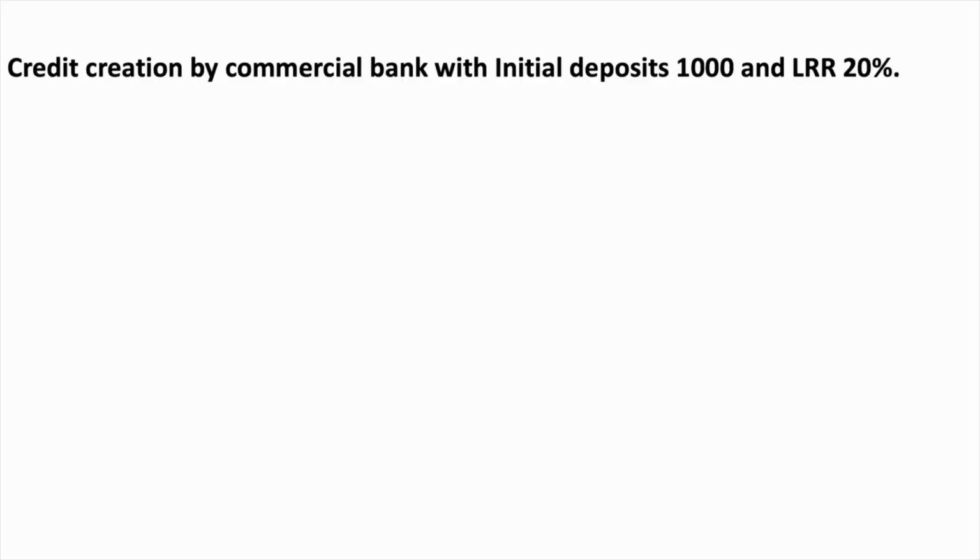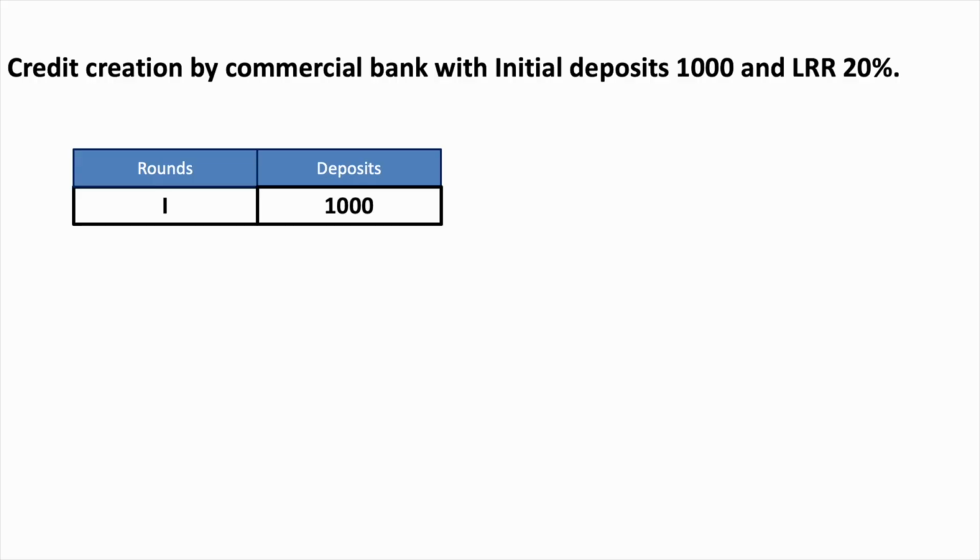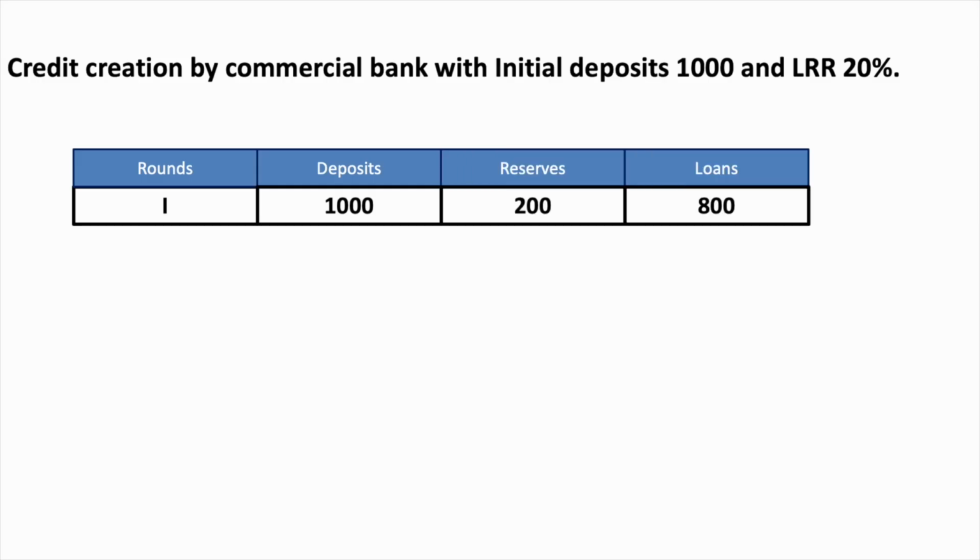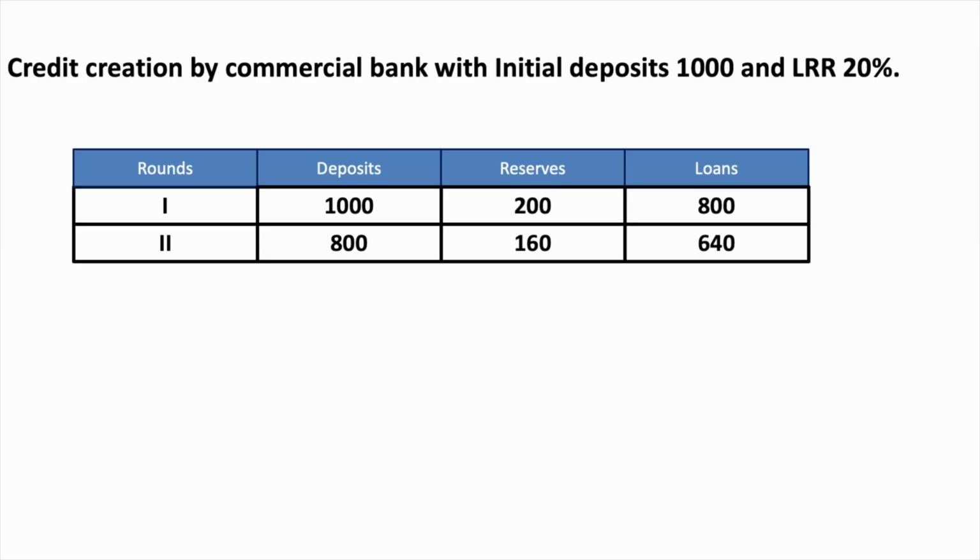Now I will explain the same example with the help of table. First round starts with initial deposits. In this example, initial deposits is 1000 rupees. Bank will keep 200 as reserve and remaining 800 will lend. In the second round, 800 will become deposit. Reserve will be 160 rupees and loan will be 640 rupees.